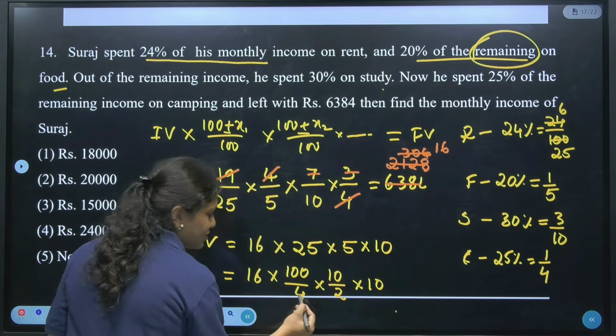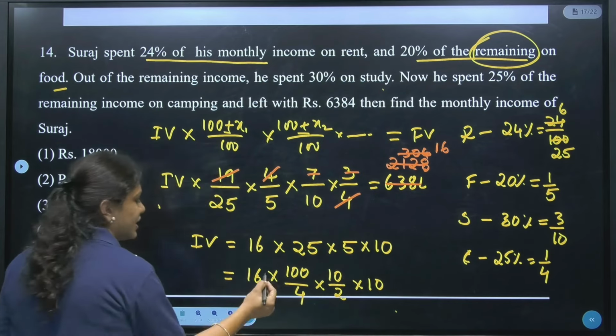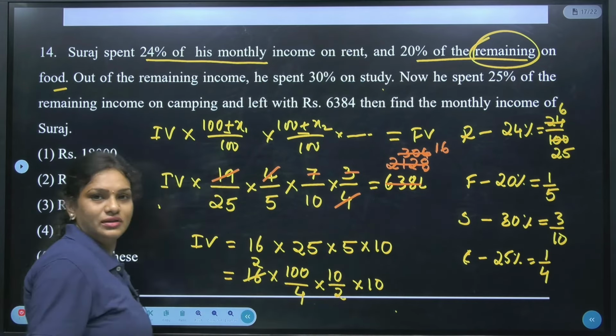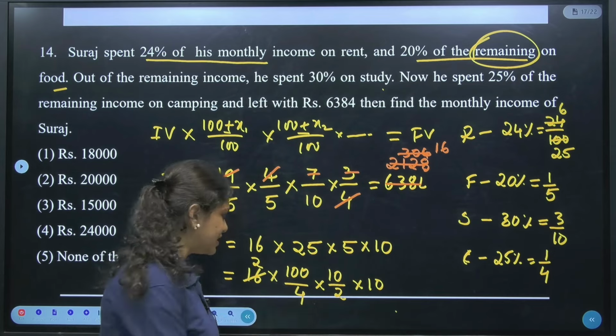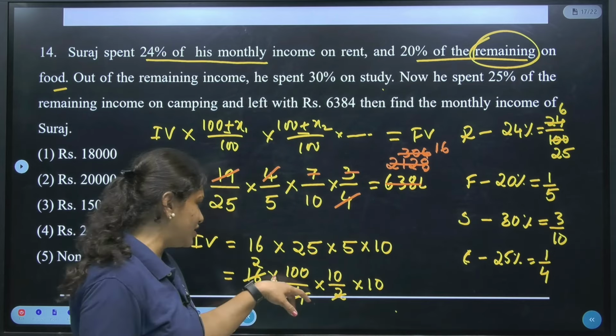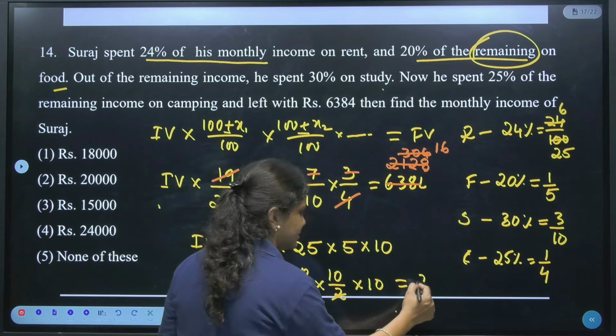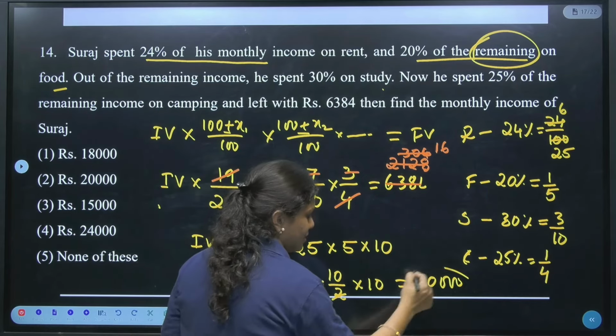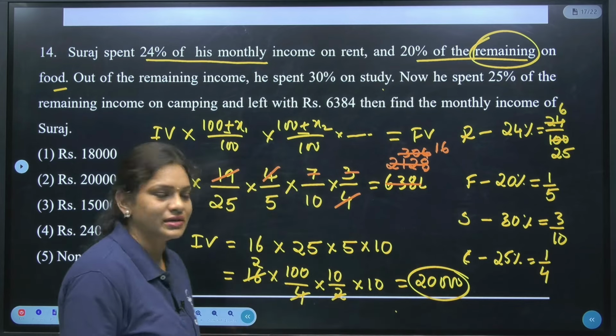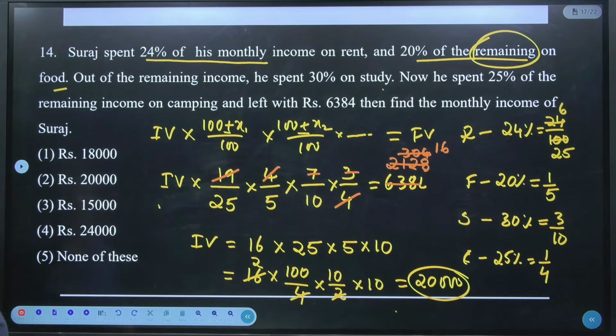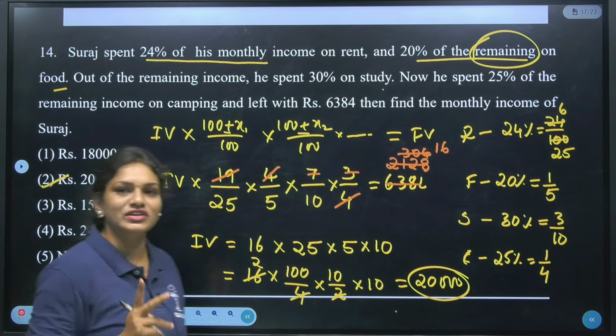So here it is how much? 4 2s are 8. 4 2s are 8, in the sense 8 2s are 16. Next, everything is cancelled out, right? So finally we are left with 100 into 10 into 10 into 2, which will be how much? Isn't it 20,000? So the calculation part will be easy here, right? So finally we got the answer as option second, which is 20,000.